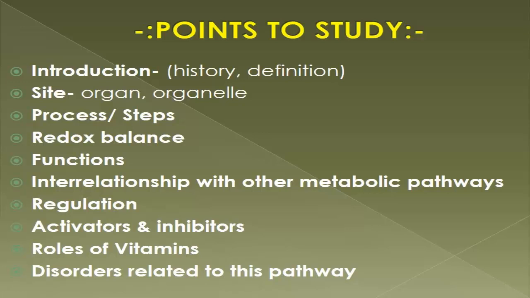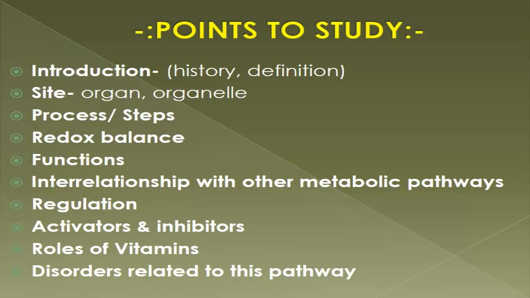And the next point is the site: what is the organ and what is the organelle where it operates. Next, the process or the steps. Number 4 is the redox balance. Now, what is redox balance? It is how much ATP is consumed and how much is produced. This is called the redox balance sheet.